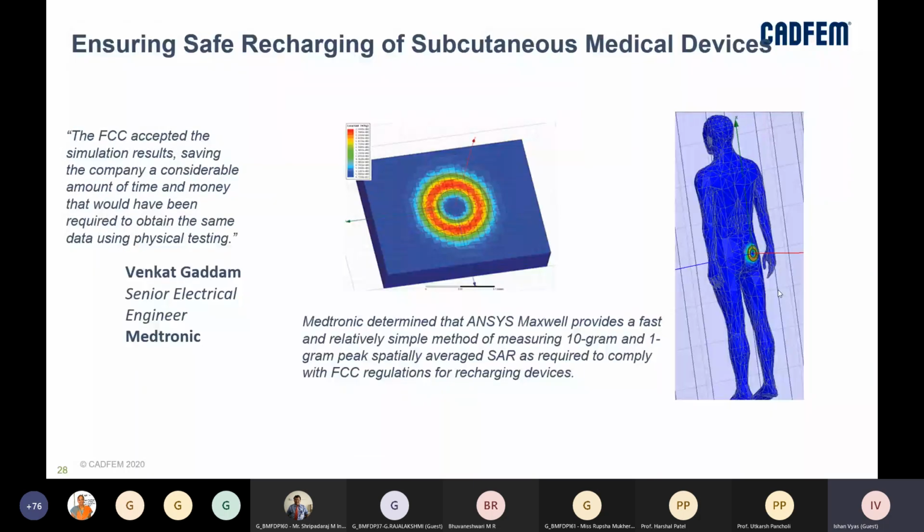And even for medical devices which are already implanted inside our body and have to be recharged using wireless technology, this comes from a company called Medtronic, and they determined that ANSYS Maxwell provides a fast and relatively simple method of measuring 10 gram to 1 gram peak spatially averaged SAR values. There are certain FCC regulations which have to be met for the recharging devices, right.